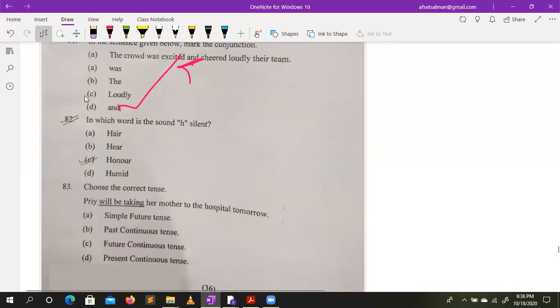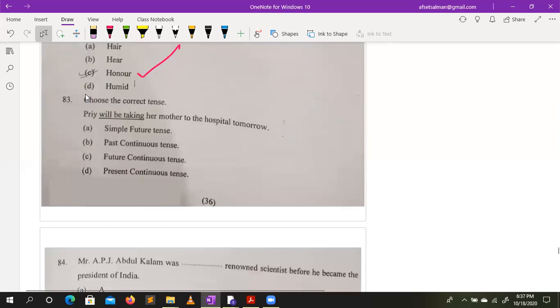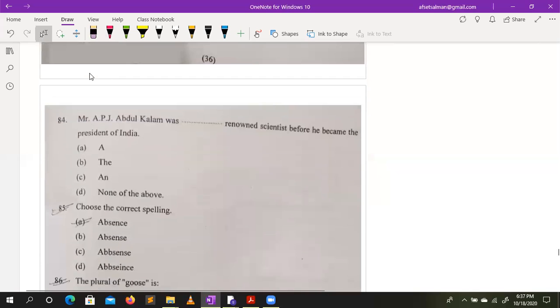In which word is sound H? Here we have H. So honor is starting with the sound of O. So you can go ahead with C. Choose the correct answer. Priya, here also A is missing. Priya will be taking her mother to the hospital tomorrow. So will be, that means it's all about future, and future tense, here we have only future continuous tense. Mr. APJ Abdul Kalam was a renowned. So you can go ahead with the option A.